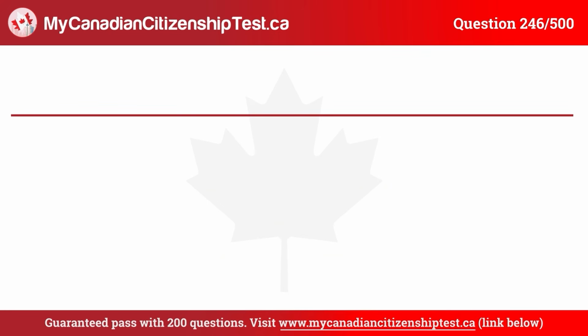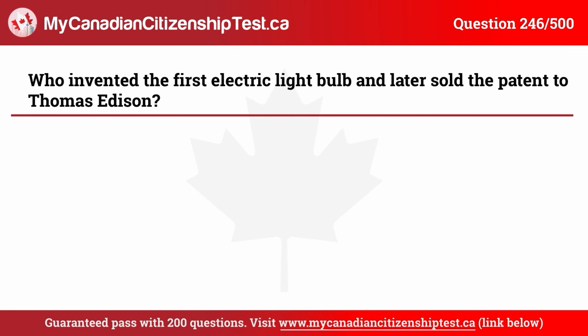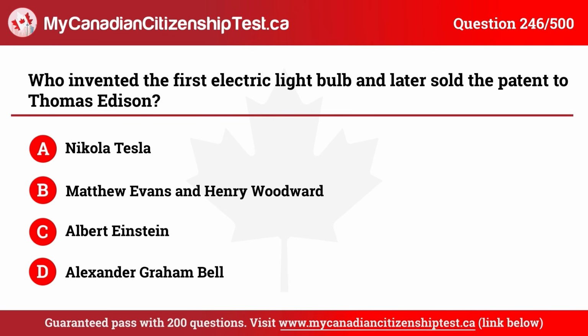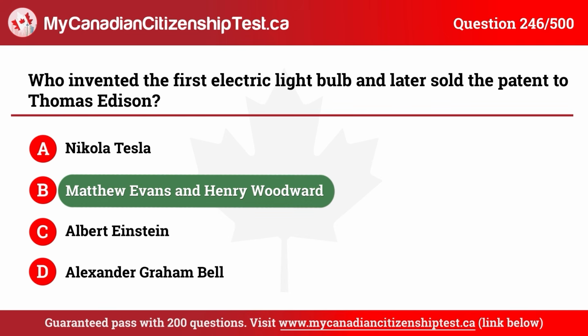Question 246. Who invented the first electric light bulb and later sold the patent to Thomas Edison? A. Nikola Tesla. B. Matthew Evans and Henry Woodward. C. Albert Einstein. D. Alexander Graham Bell. The correct answer is B. Matthew Evans and Henry Woodward.